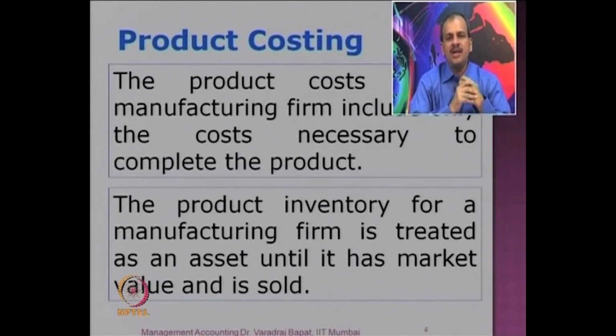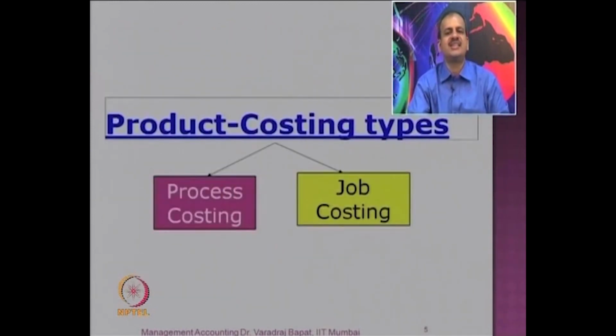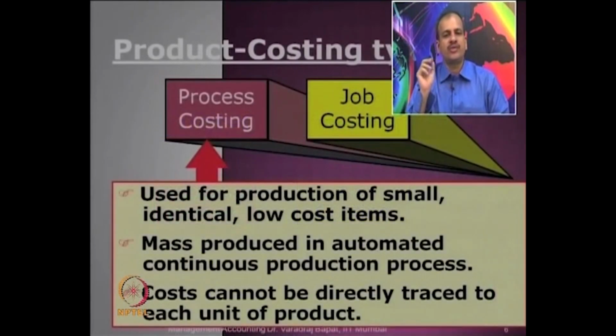Now, in product cost, especially in manufacturing concerns, the cost of a completed product becomes important, and that is what is treated as an asset in the balance sheet, because the stock or inventory becomes one of the important assets. As we discussed in the beginning, there are two major methods for product costing. One is process costing, the other is job costing. These are the features of process costing.